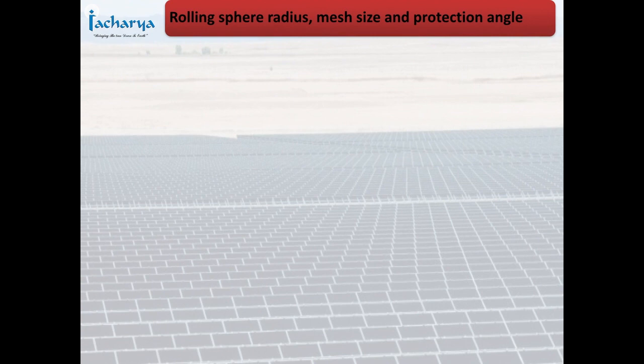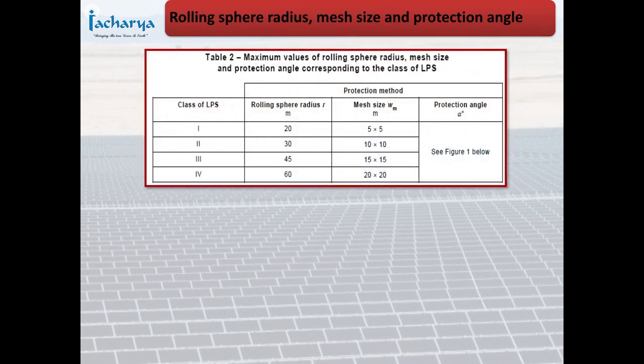Here you can see the rolling sphere radius, mesh size, and protection angle.